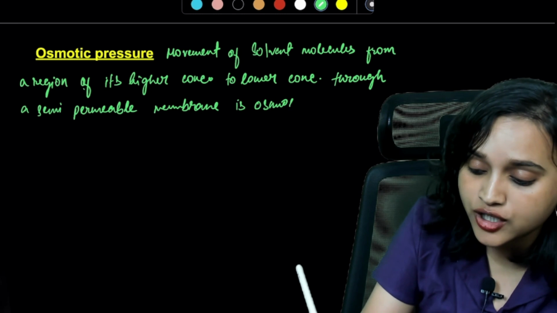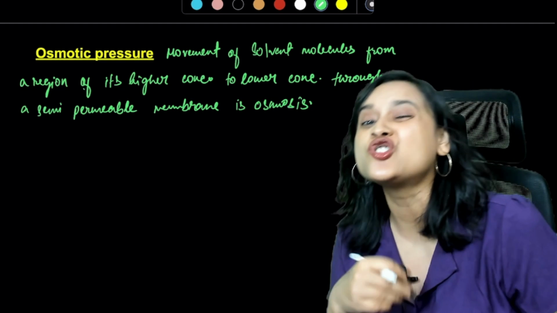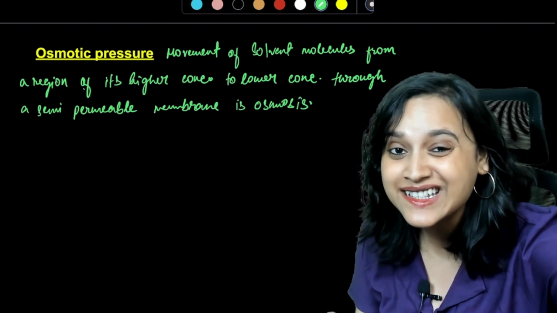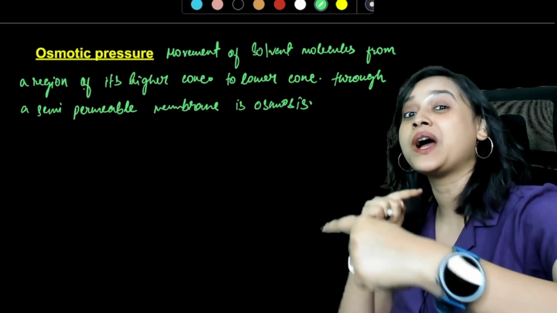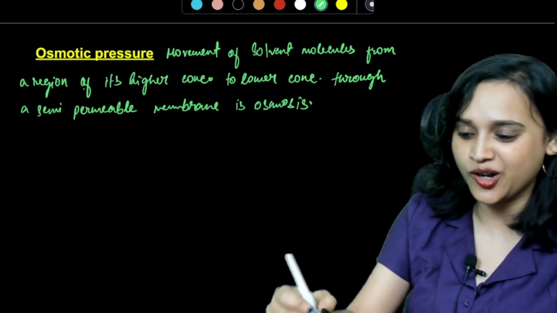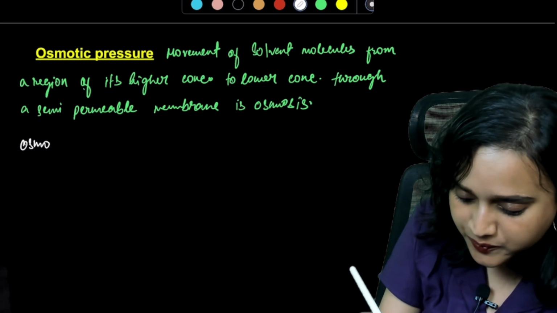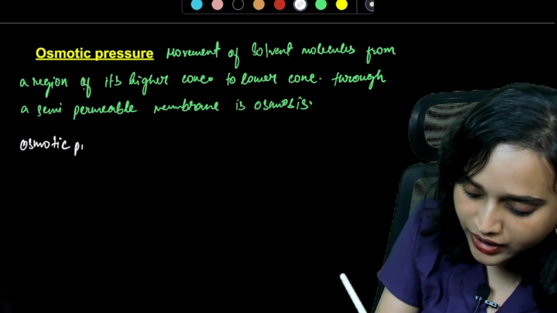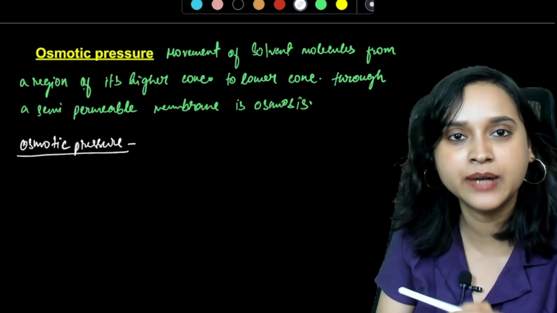Once you understand osmosis, only then you can understand osmotic pressure. Now, if you want to stop the osmosis, the pressure that is required to stop the osmosis is called your osmotic pressure. So write that down as well, everybody. What is osmotic pressure?